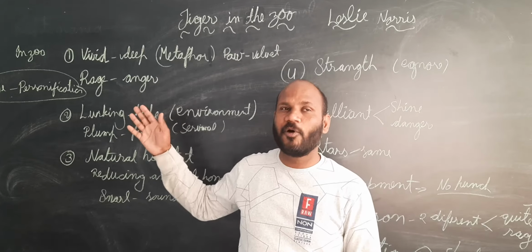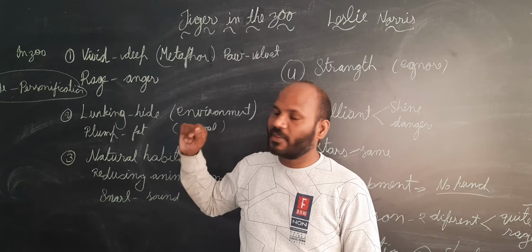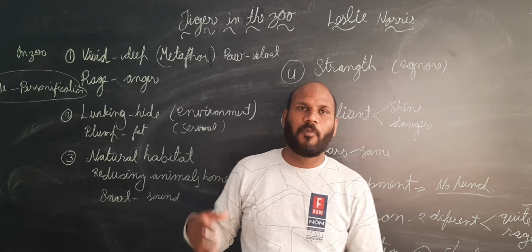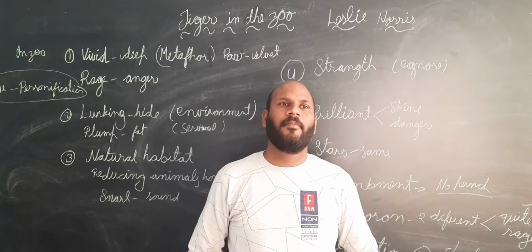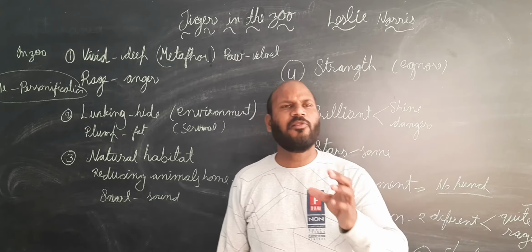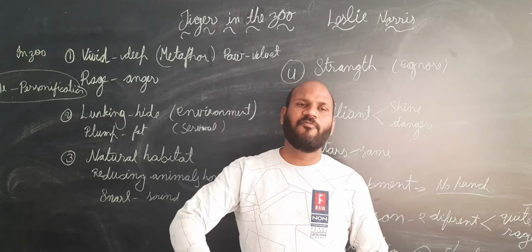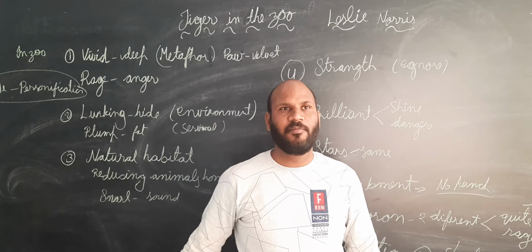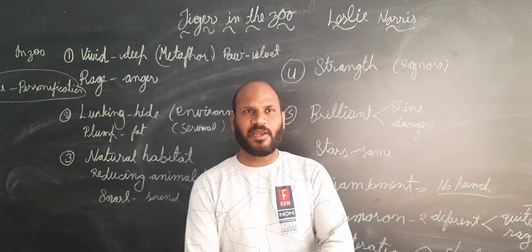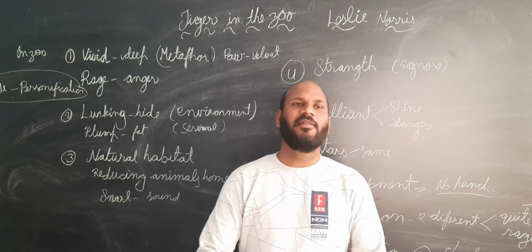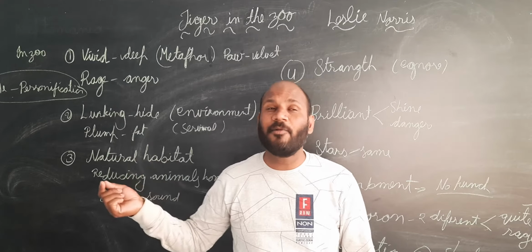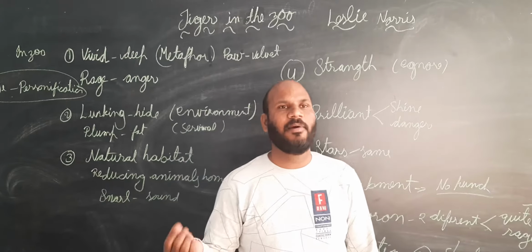And the poet is also saying that if we see the tiger in the zoo, if we just see its paws, the bottom part of its leg, we can see it is looking very soft, because it is walking on the floor which is made by the zoo people, and they have just made it plain. Then when the tiger is walking there inside the cage, its paw became very soft. So it is compared with velvet. Velvet, you know it very well.